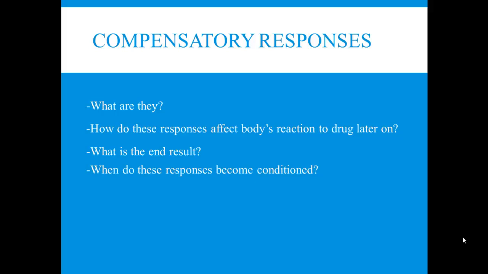See how that works? So the body is less susceptible when the drug is taken later on. What is the end result? If you're following me, you'll notice that this is just another way that we've done a step by step in the development of tolerance. The end result is tolerance.